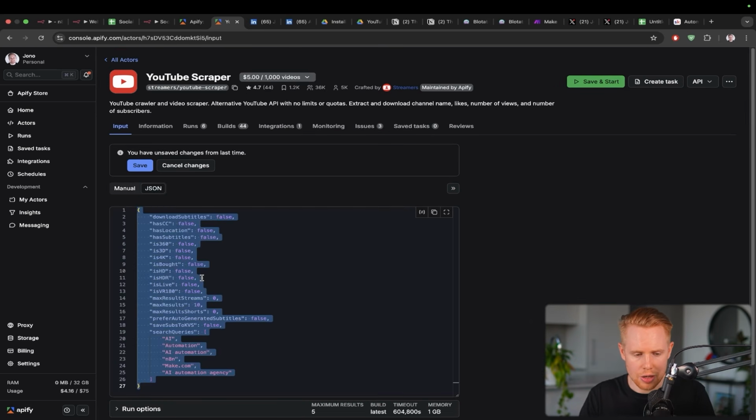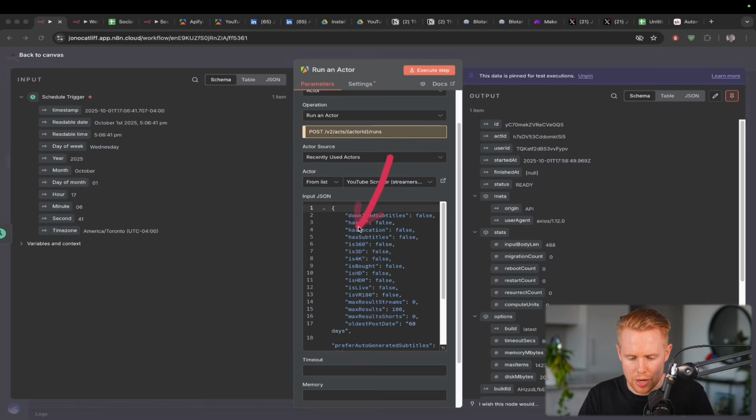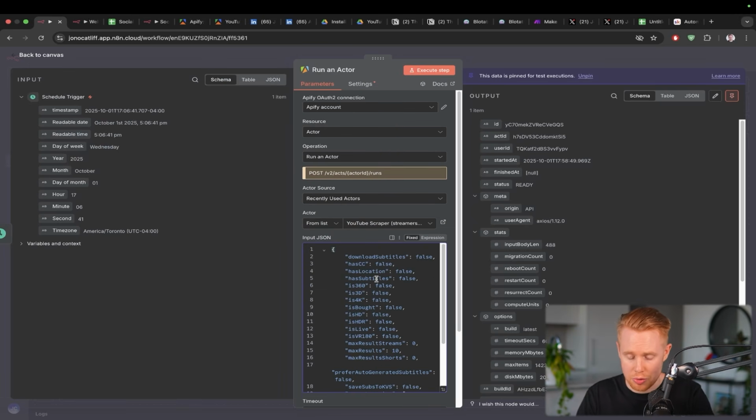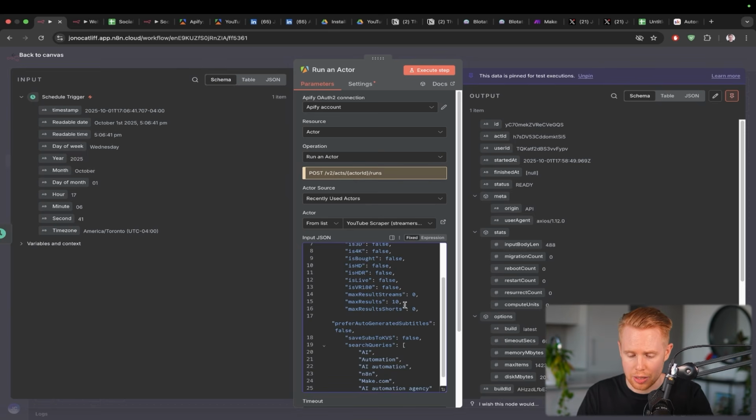We're going to click JSON, copy all of this, and then paste it right in here. So if this is there, we're just going to paste it in, and then we can define or change however we want this JSON. So maybe instead of max results being only 10 videos we're scraping, maybe we want 100, maybe we want 1,000, and so on and so forth. I'm just going to put 10, especially for testing purposes. It's better to put a lower number.